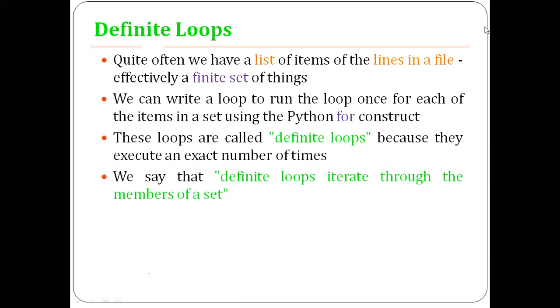These loops are called finite loops because they execute an exact number of times. They will be executed for a finite number of times, a certain number of times. That's why they are called definite loops. We say that definite loops iterate through the members of a set, right? Using the iteration variable, it will move through the members of the set.